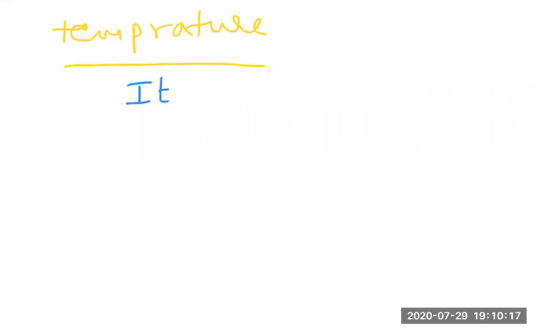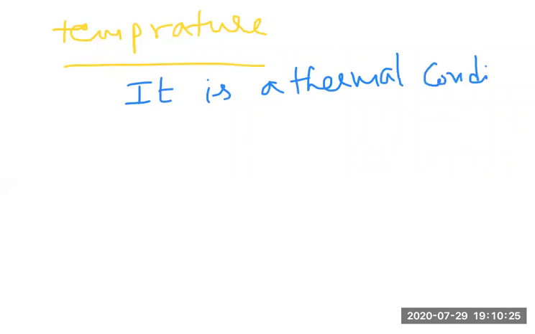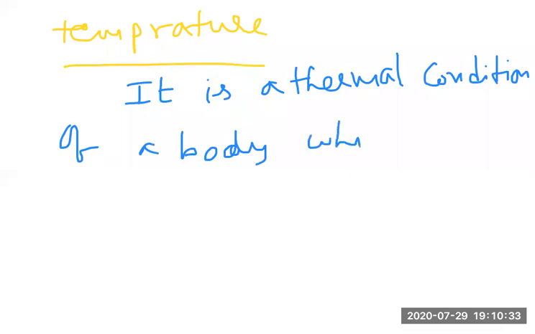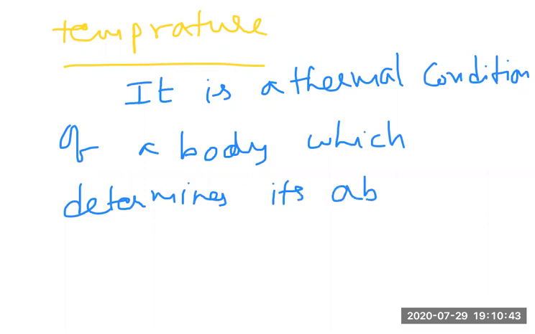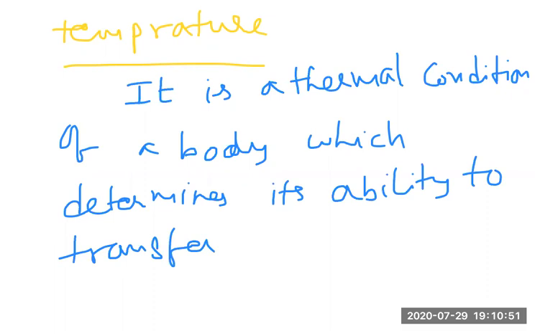We can write it is the thermal condition of a body which determines its ability to transfer heat to other bodies.